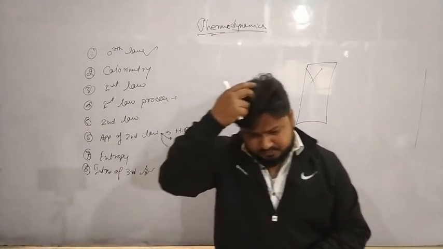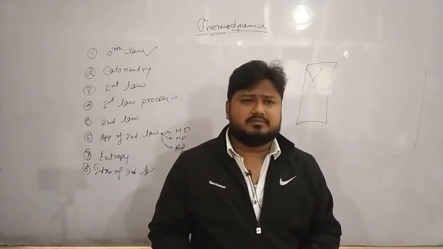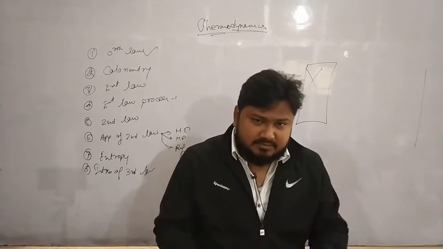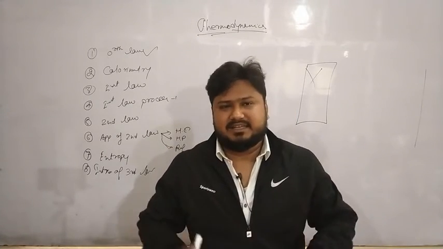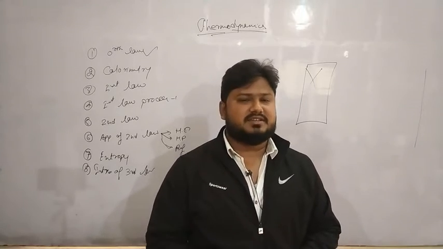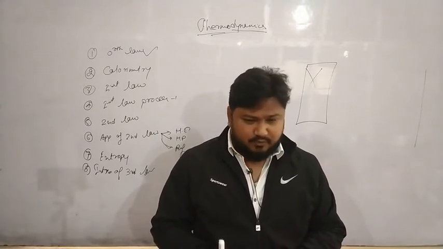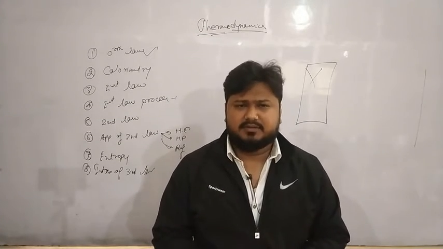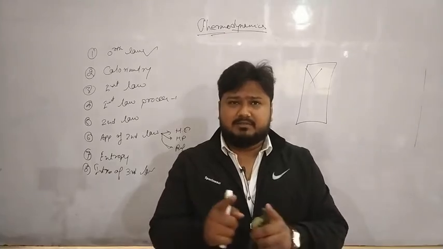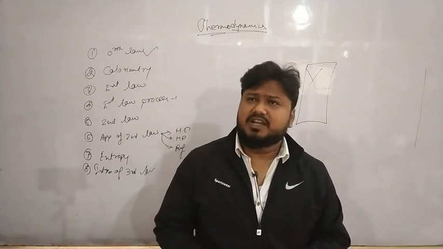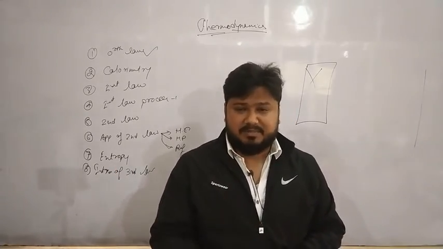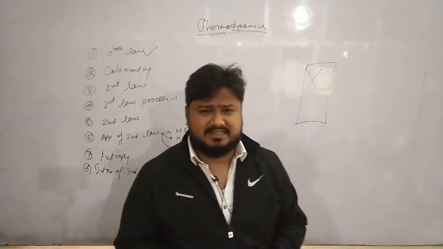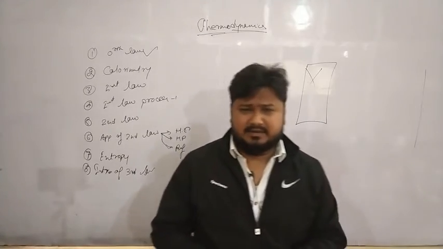Actually, when we talk about a system, anything can be considered as a system, and except the system, everything remaining is the surrounding. So what is the use of this system? Whenever we are talking about any particular process, we have to limit our thoughts. For example, suppose I am considering this room as my system. Here a fan is there, people are walking, chairs, tables, board, marker are there, I am speaking, so many things are there.